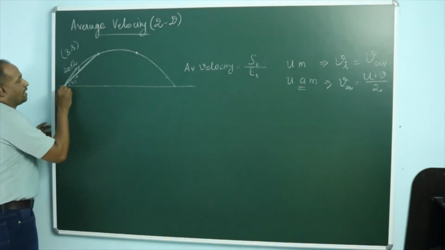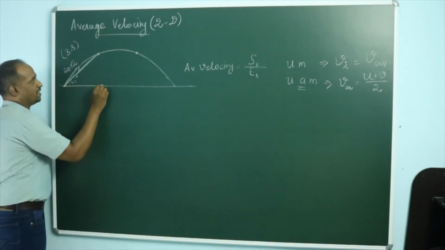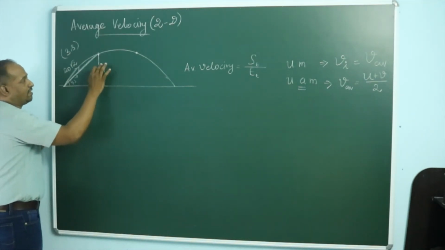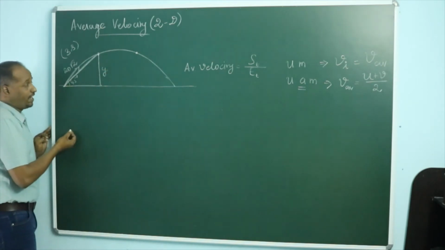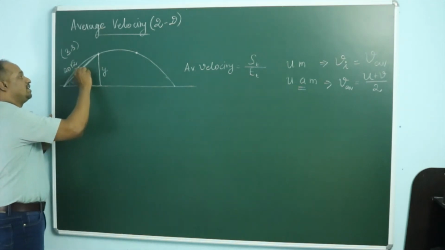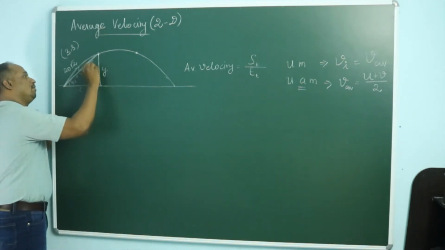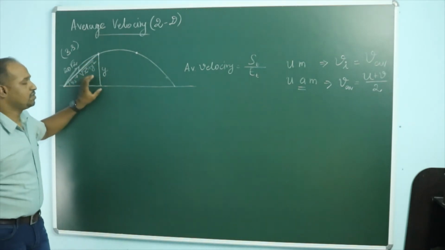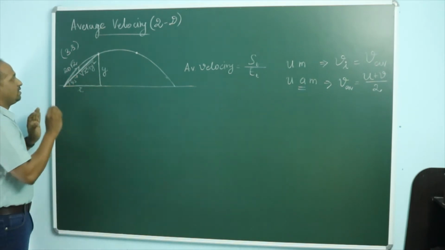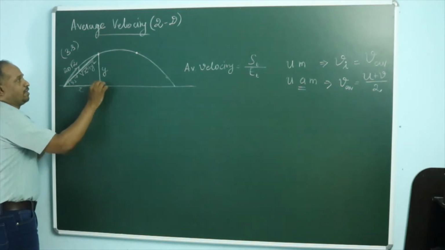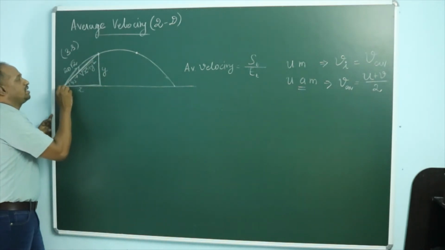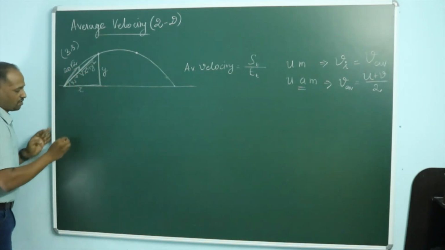Then how do we find this displacement? You have to know in 3 seconds what is its horizontal displacement, what is the height of the projectile. If you know the height of the projectile, and that means y coordinate and x coordinate, you will know the displacement, because this displacement is root over x square plus y square. First we will use this method and then we will use the simplified method. First, what is the x coordinate value and then the y coordinate value? You know that horizontally, if an object is projected with a velocity of u, I'll just draw this separately here.